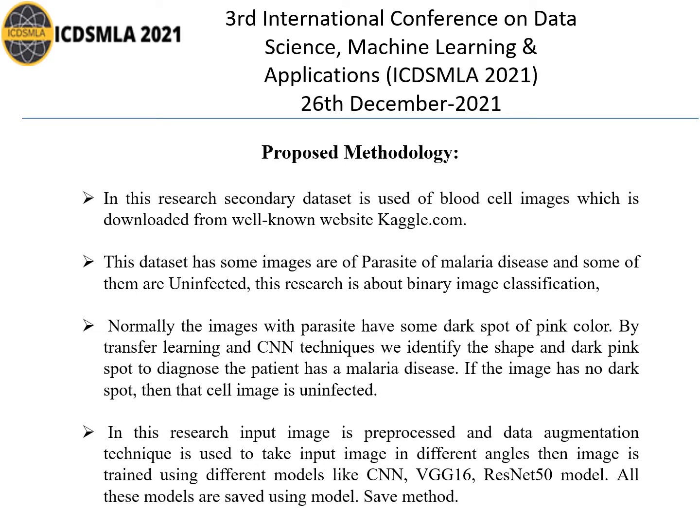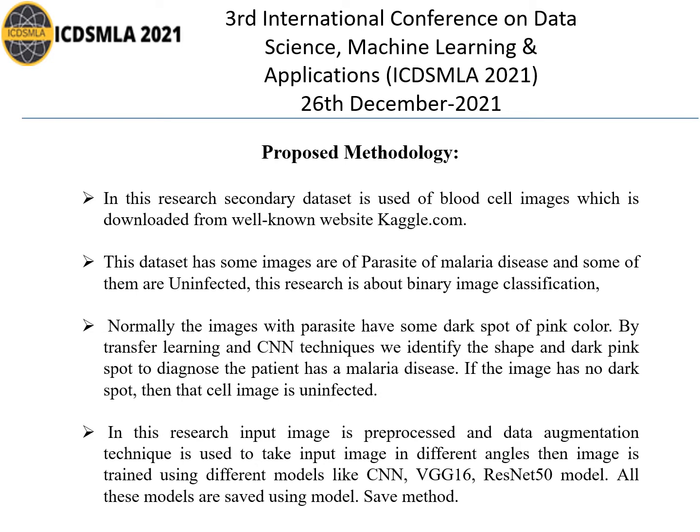By transfer learning technique, we have to detect whether the dark pink spot is available on that particular cell image or not. We can identify that particular spot using transfer learning techniques. If there is a pink spot in the image, then it is affected by malaria disease. If there is no dark spot available on the particular image, then it is not infected, means an uninfected image.